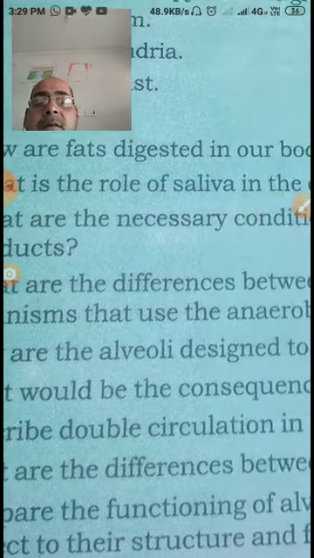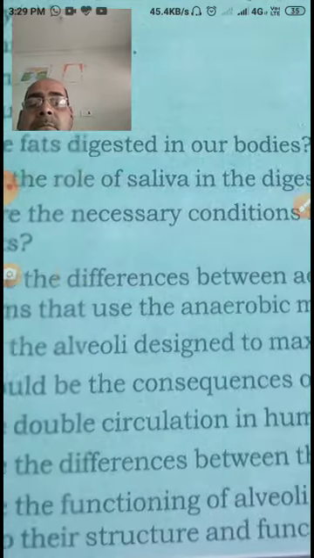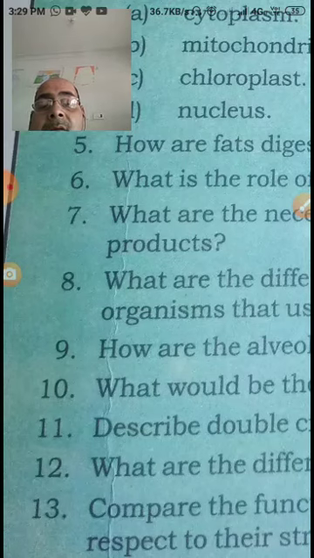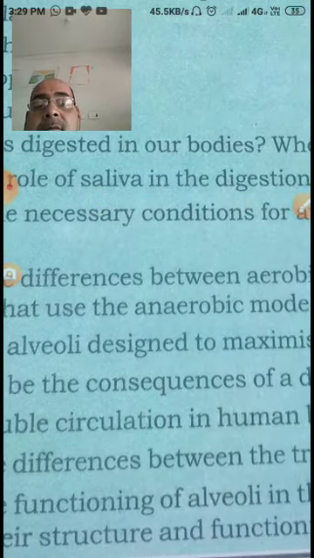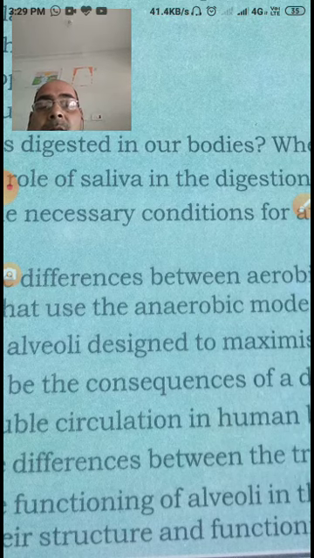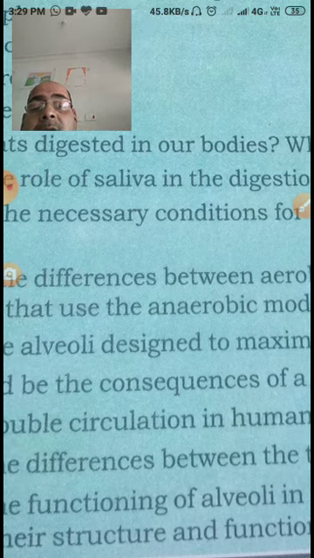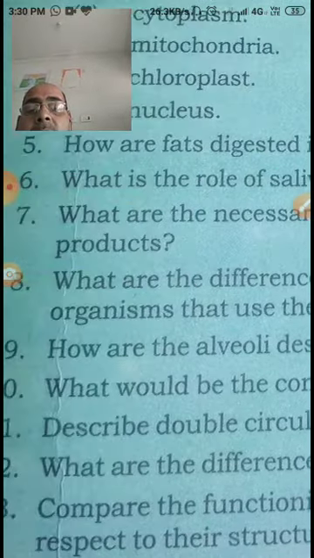Now have a fast look at question number 12. What are the differences between the transport of material in xylem and phloem? My dear student, the xylem transports water and minerals unidirectionally, only upwards, while phloem translocates the manufactured food in both directions, while the xylem performs the function of transpiration and unidirectional transport of water and minerals.